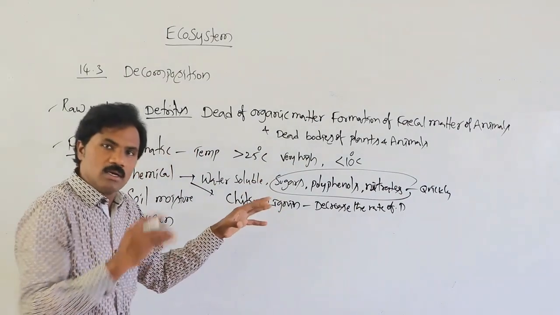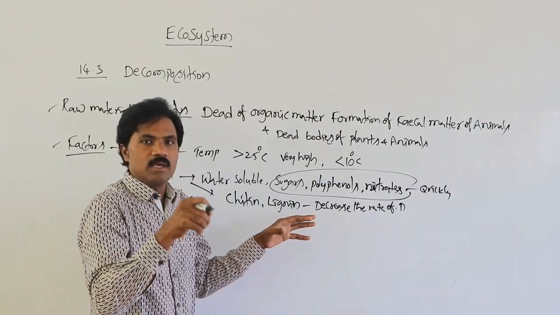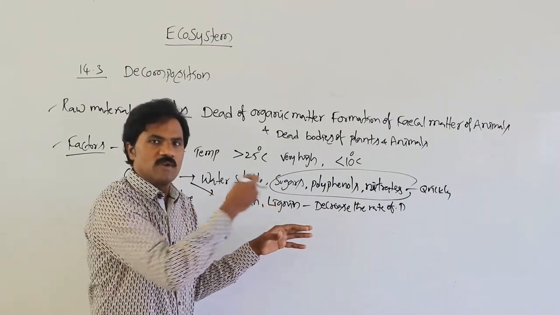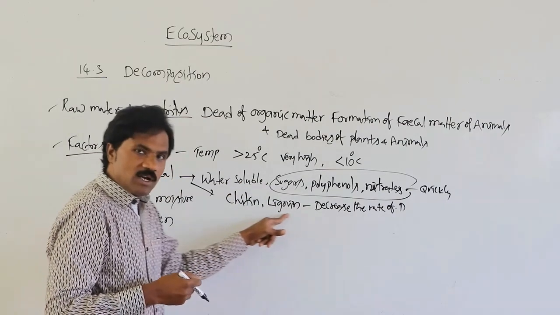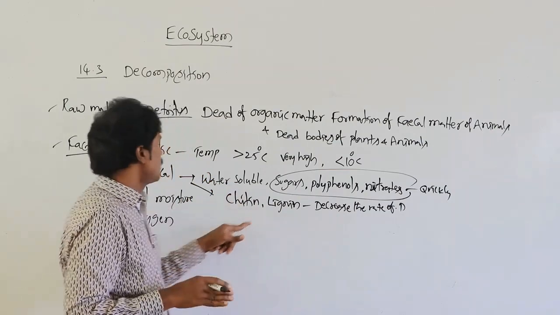So that is important; statement level questions may ask which chemical material speeds up or slows down the rate of reactions. At least remember chitin and lignin: they slow down the rate of reaction.